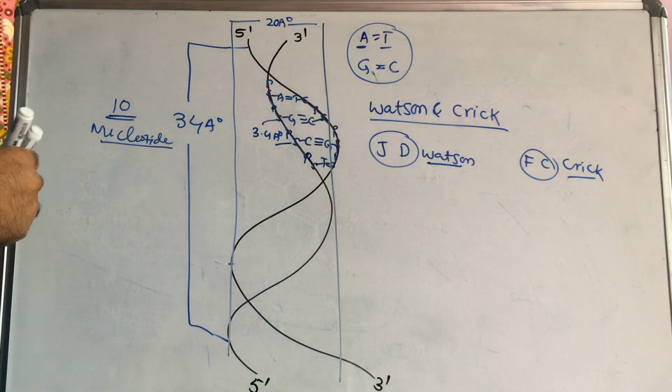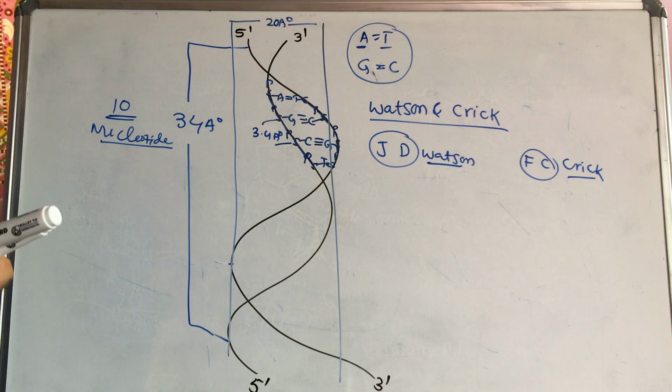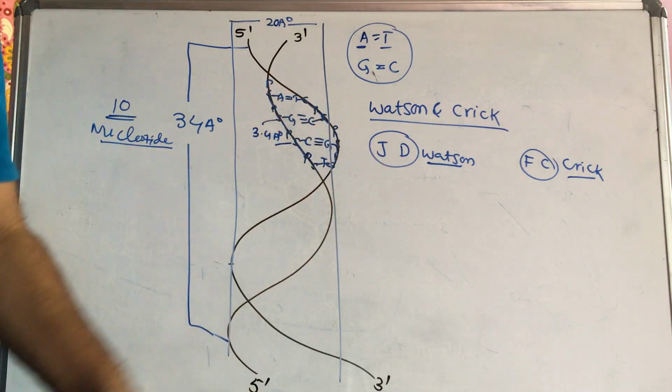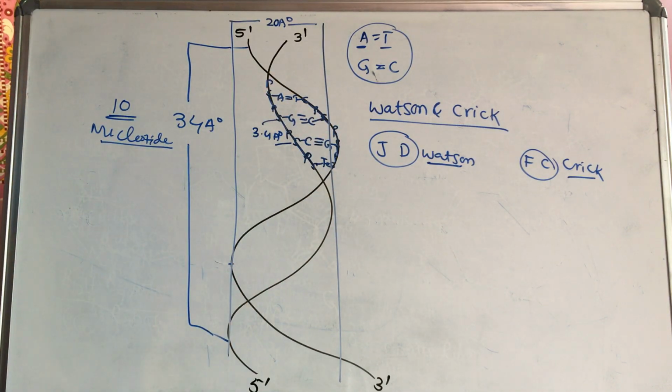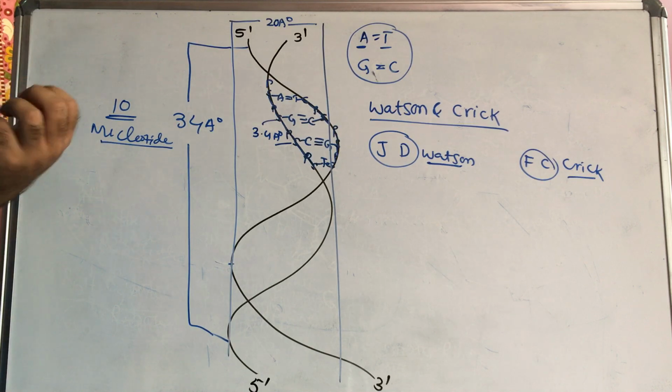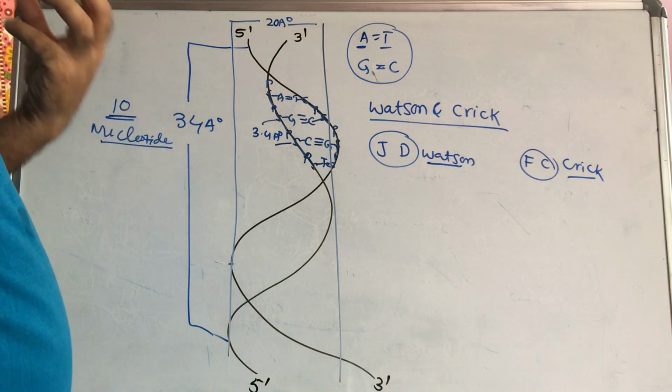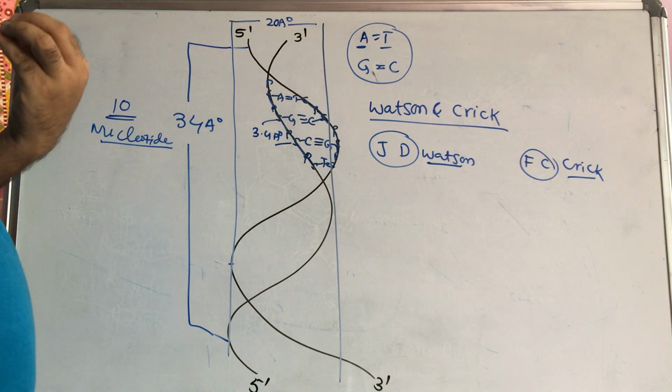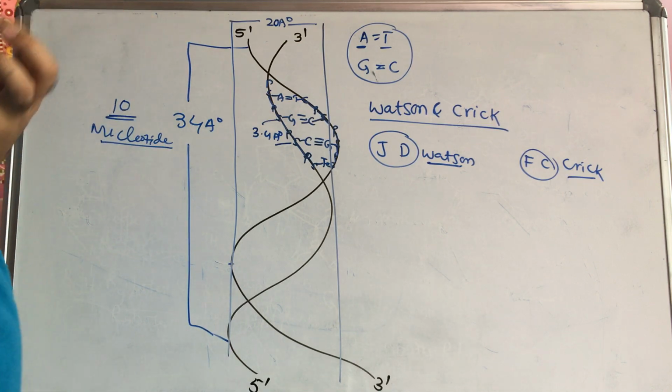So this is a difficult question for competitive exams. Everyone knows Watson and Crick, but if the initials have small changes, even well-known lecturers will be confused. So when you read, read their names very clearly.